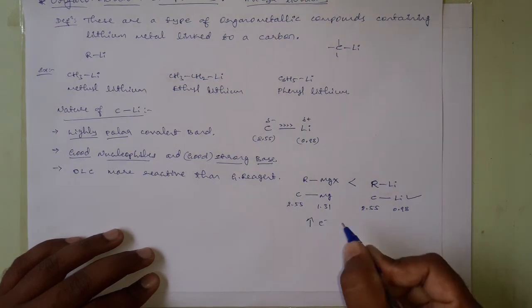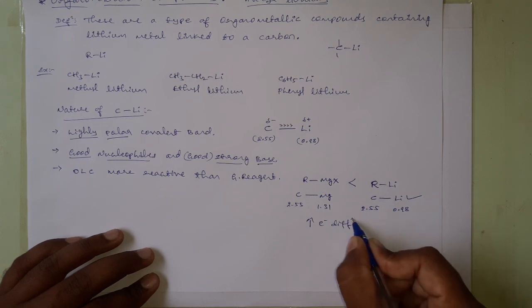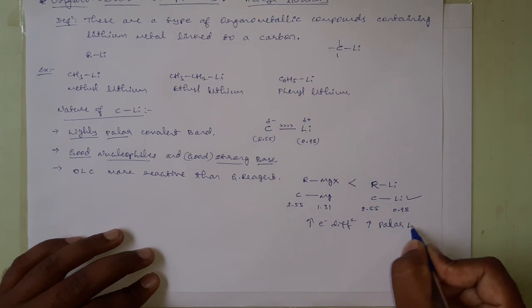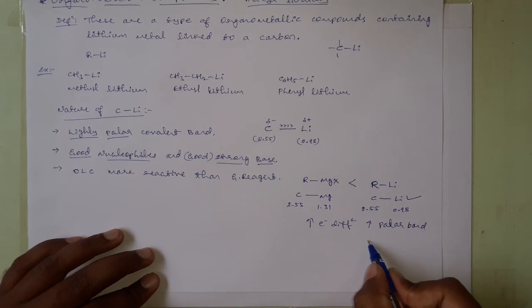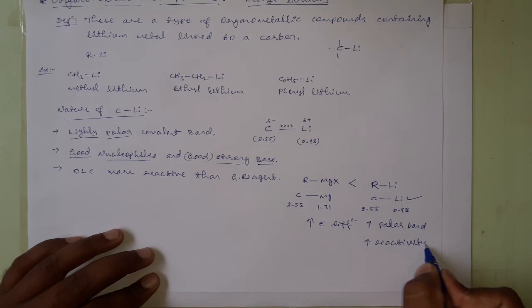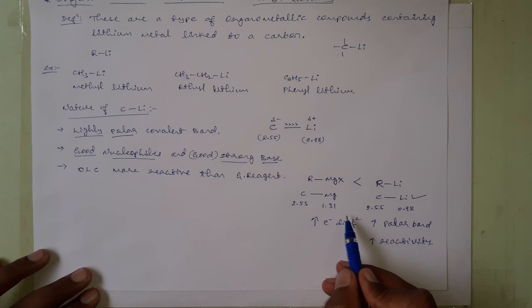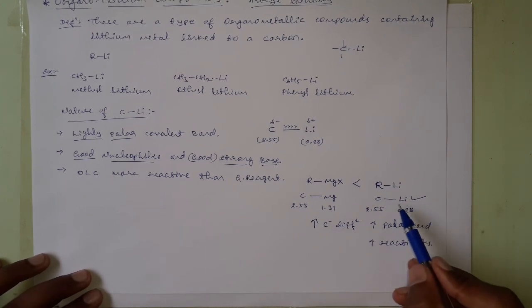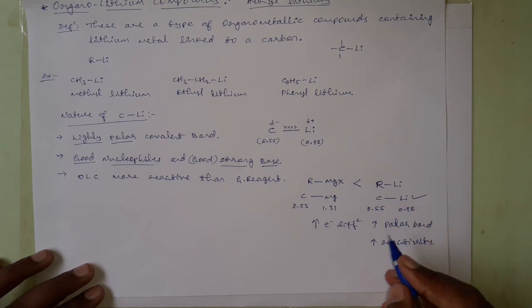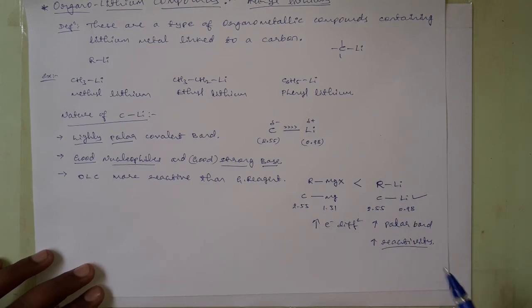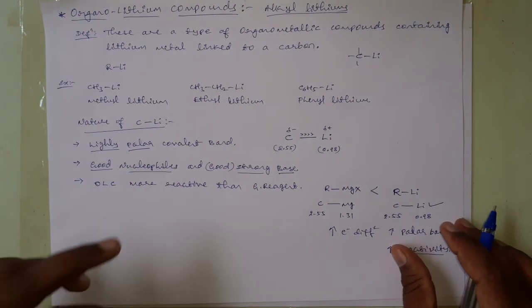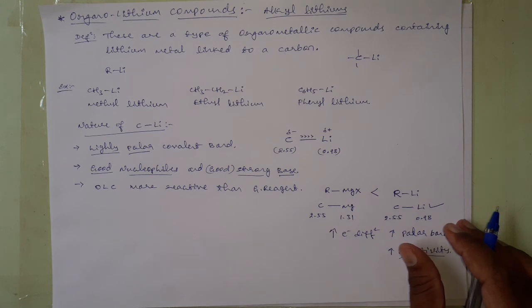Higher the electronegativity difference, higher the polar bond, and automatically higher is the reactivity. If the electronegativity difference is more, then a highly polar bond results, and that polar bond will easily break and easily undergo a reaction. It gives a high reactivity. Okay. These three are the points about the nature of the bond between carbon and lithium.